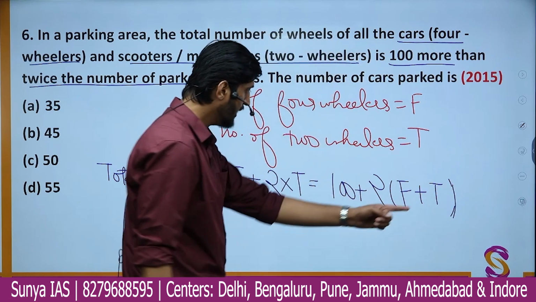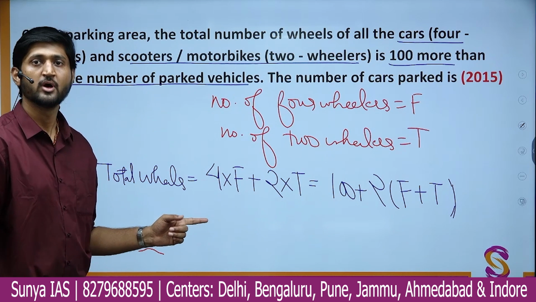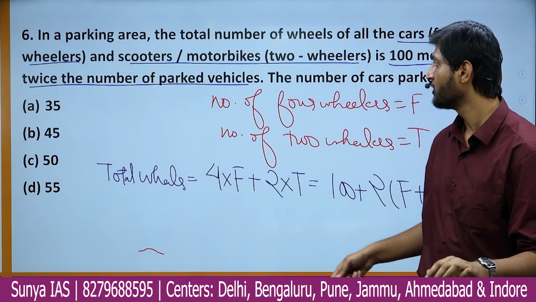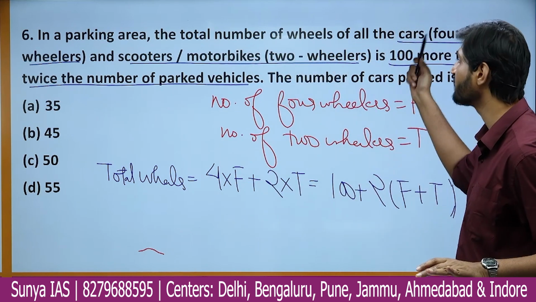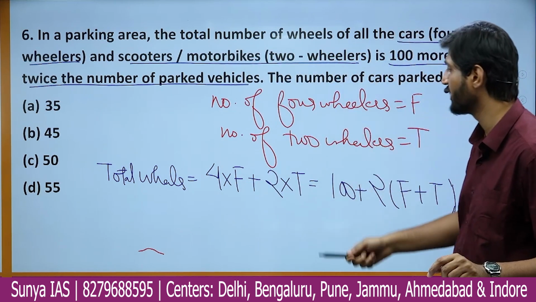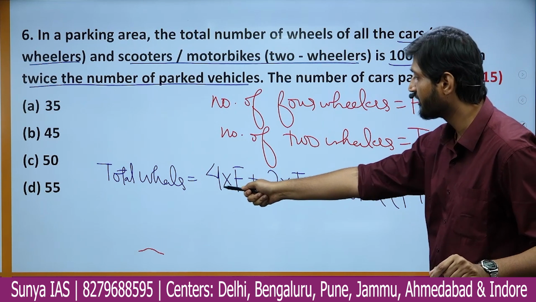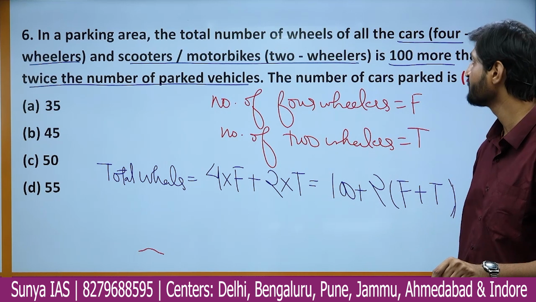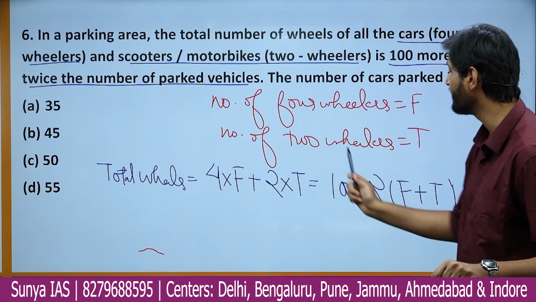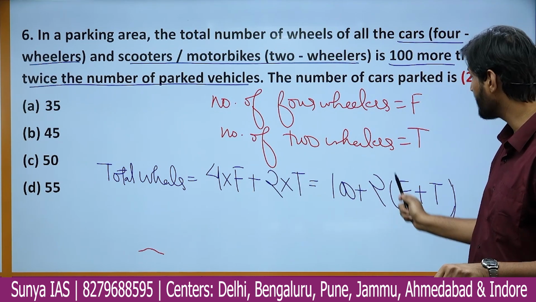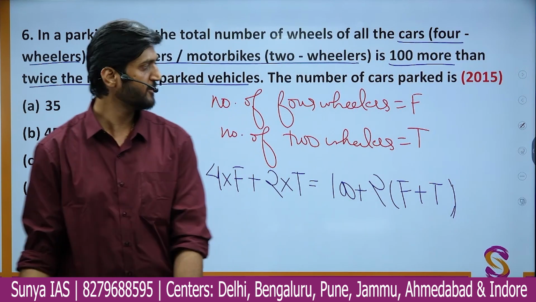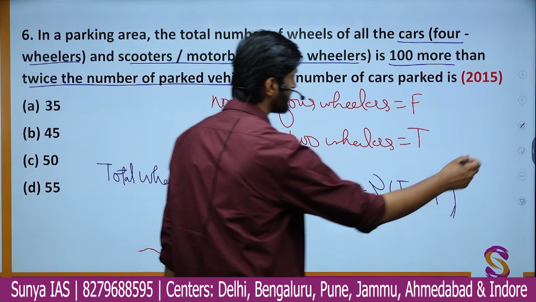So is this particular equation clear to you? Let me just repeat it again, because I know it might be complex to understand. Simply, the total number of wheels of cars and scooters, that is two-wheelers. For four-wheelers, there will be 4 into F wheels. For two-wheelers, there will be 2 into T wheels. And the number of wheels is 100 more than twice the number of vehicles parked. The number of vehicles parked is simply F plus T. Okay. Now we have to just simplify this equation.